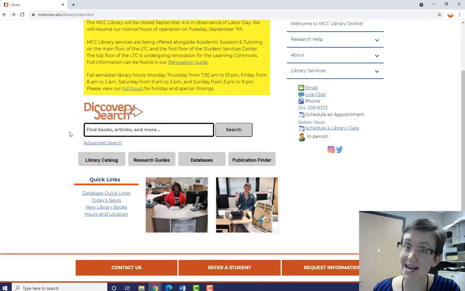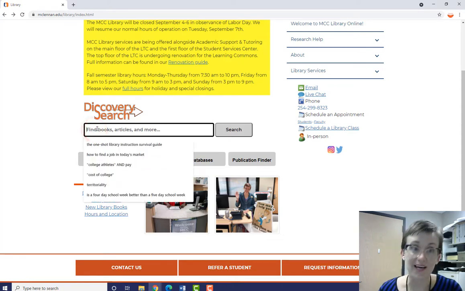Discovery Search is not a database like all the other resources we just looked at. It's more of a search engine. We actually call it the library's version of Google because it searches almost all of our resources. With Discovery Search, you'll get results for print books, ebooks, articles in newspapers, magazines, and professional and trade journals, academic articles in peer-reviewed journals, reports, and much, much more.